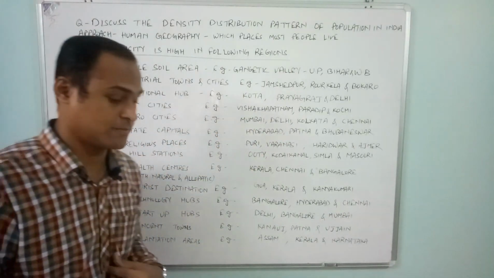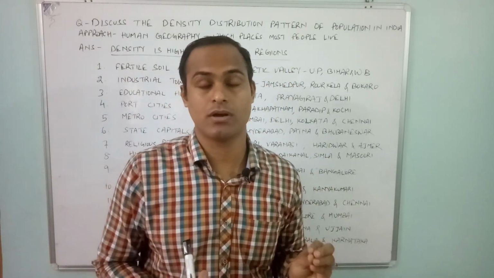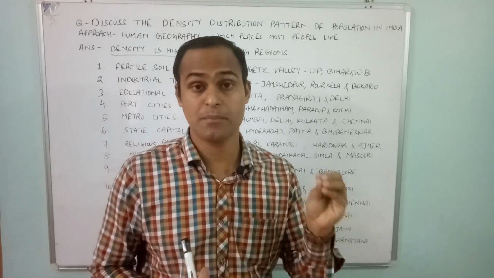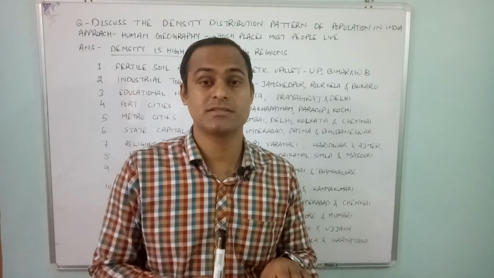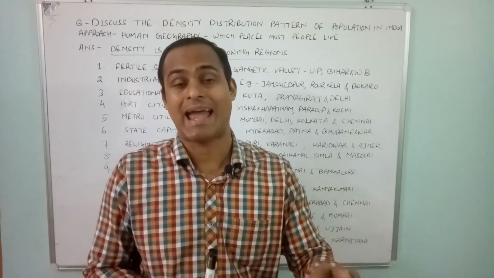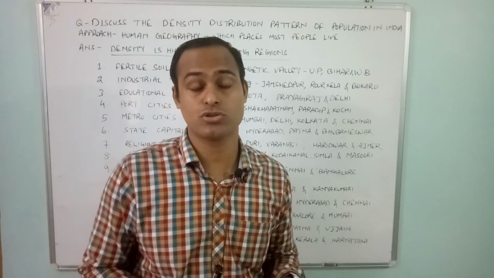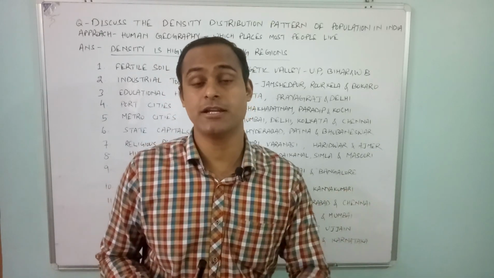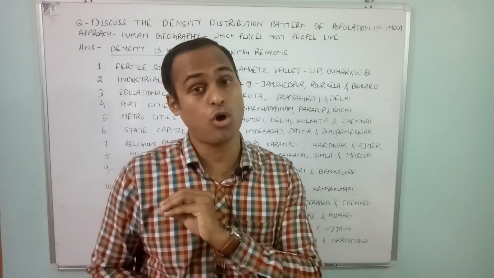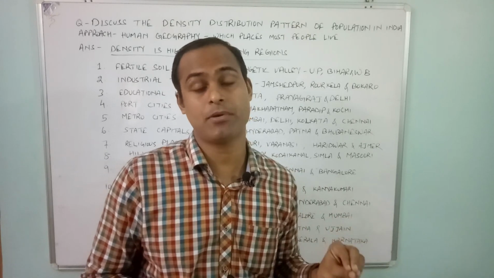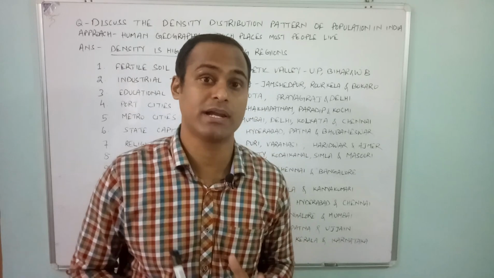Then state capitals. You will see that state capitals are the places where, in Odisha, Bhubaneswar, there is so much disbalance. Disbalance means Bhubaneswar is growing up and other cities are not growing in proportion to Bhubaneswar. For that reason also, the density of population in Bhubaneswar is high. So not only in Odisha but in all of the states, if you take the example, their capital will be very densely populated.